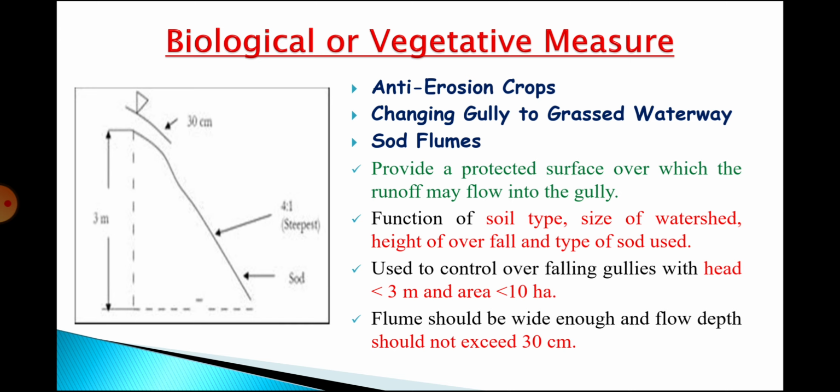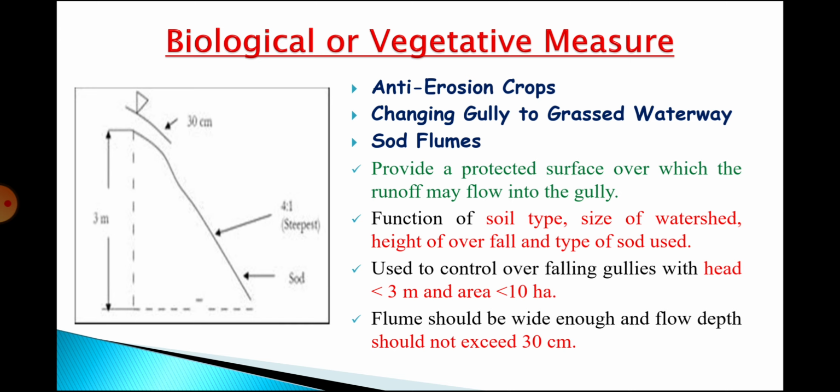And when you are turning gully into grassed waterways, soil loss could be minimized, and the further loss of soil, or you can say widening of gully and dimension of gully, may not go far.